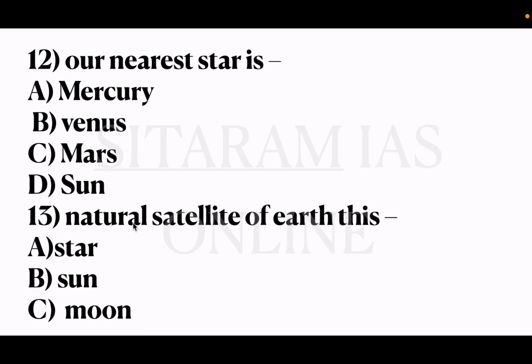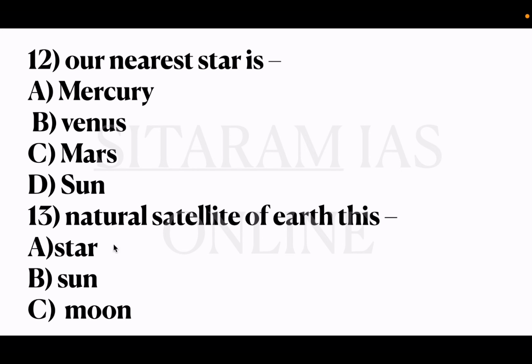Now the 12th question, our nearest star is option A, Mercury, B, Venus, C, Mars, and D, Sun. So our nearest star is option D, Sun, whereas all the above are planets. Now the 13th question, natural satellite of Earth is option A, star, B, Sun, C, moon. Option C is the correct answer.